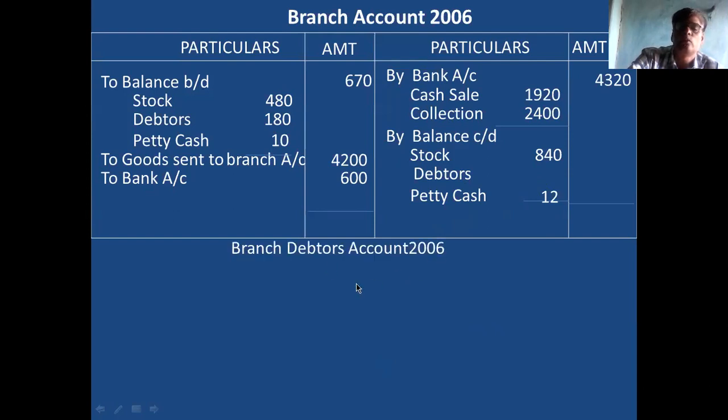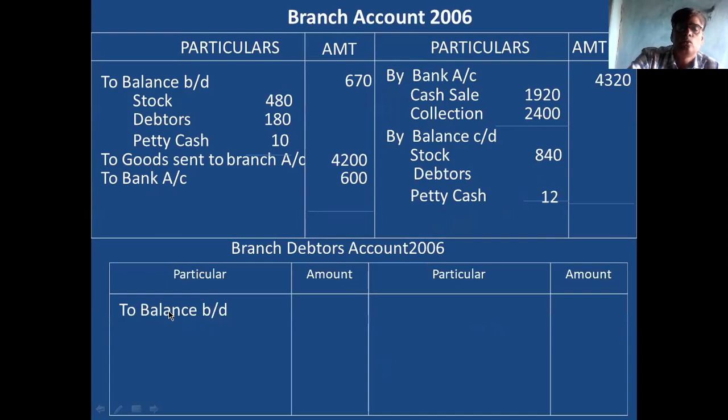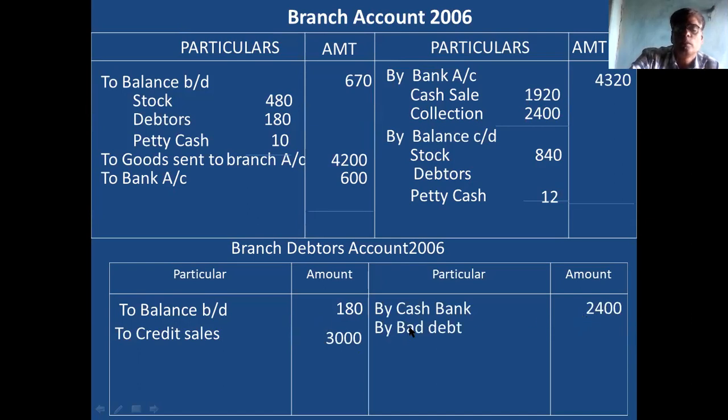Branch debtors account for 2006. To balance brought down, you take 180. Last year's closing becomes the opening balance. Okay. Then to credit sale, 3,000 is there. By cash or bank, 2,400 collection. Then bad debt is 60. Discount is 90. Then take the total and insert the closing balance.